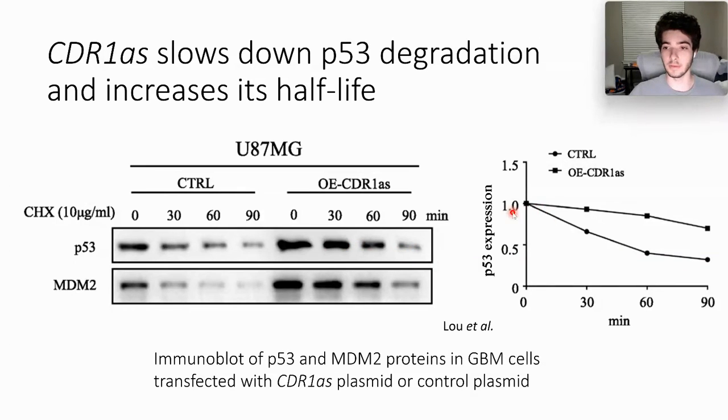Here's a quantification of this. We see the control has significantly decreased levels of P53, and we see that when CDR1AS is present, we see much higher levels of P53 for longer periods of time, which shows that CDR1AS prevents ubiquitination and degradation of P53.